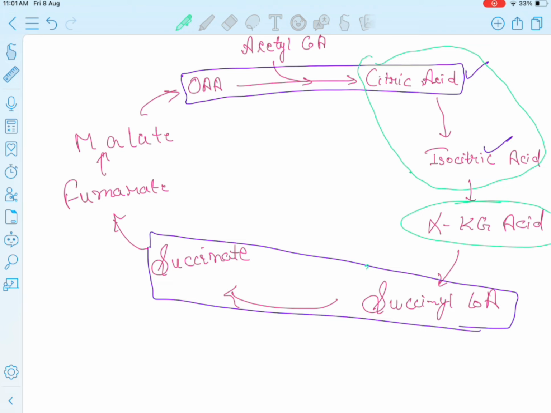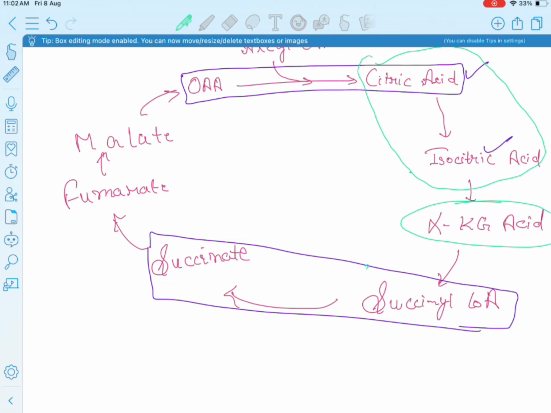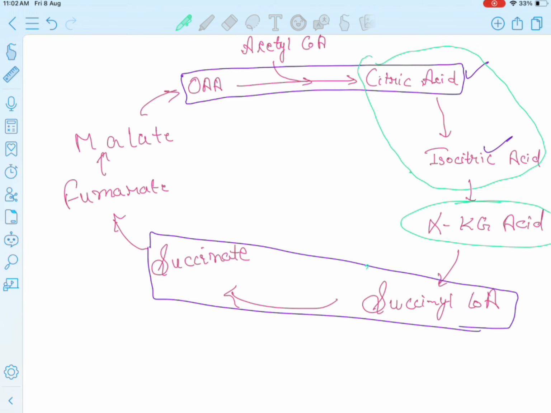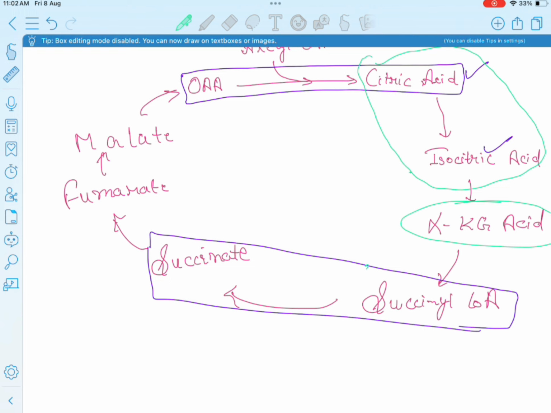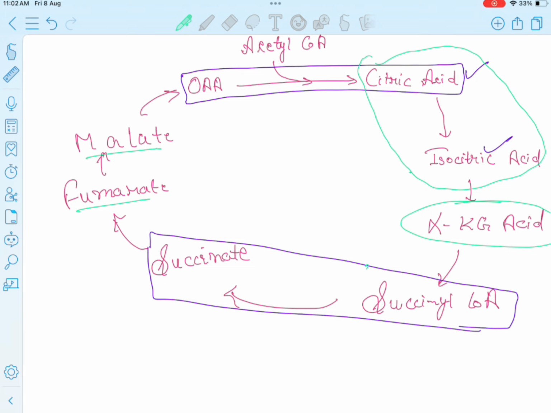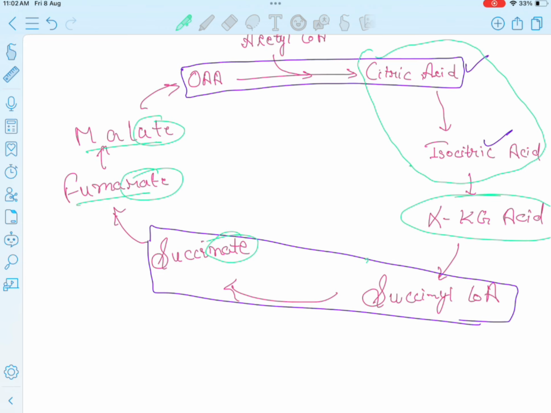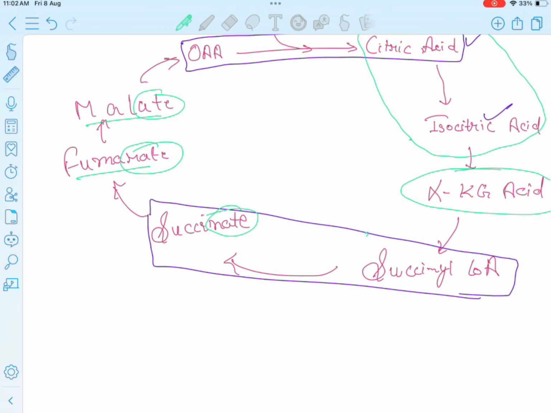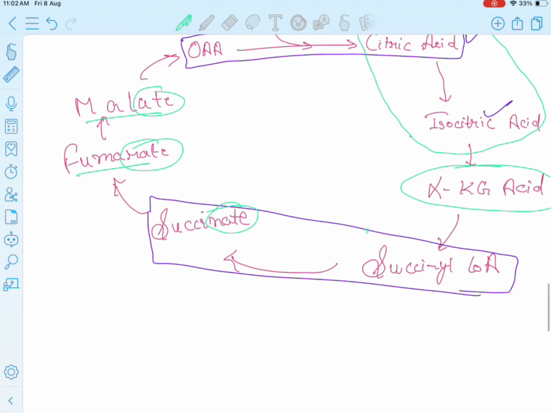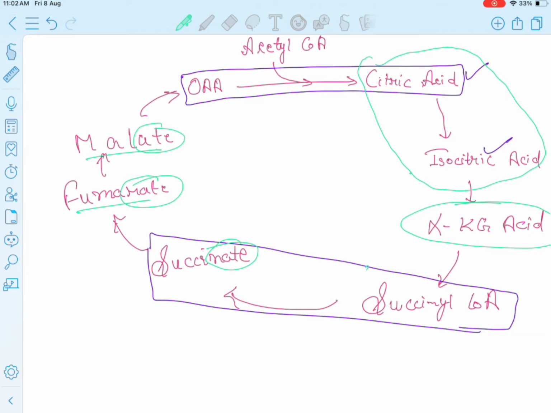And how will we remember that the succinyl CoA comes first and then the succinate? By looking at the other substrates, other products, which are the fumarate. We can see all these end with the "ate". So succinate, fumarate, malate. And after remembering this much of the cycle, I have remembered it with the mnemonic FOMO.